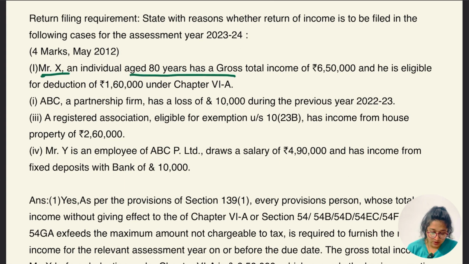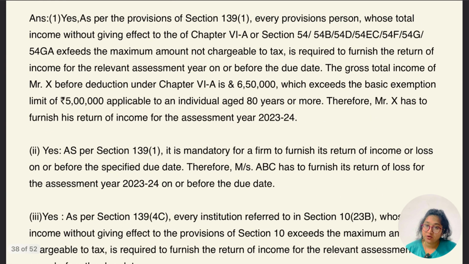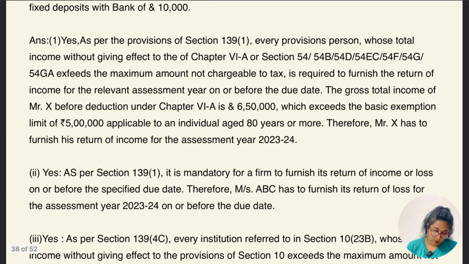Mr. X, an individual aged 80 years, had gross total income of 6,50,000 and he is eligible for deduction under section 80C of 1,60,000. So you have to tell me whether he is required to file the return or not. Okay, so let's go for it now.